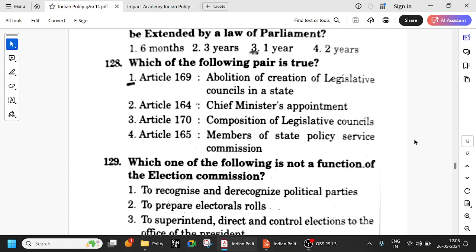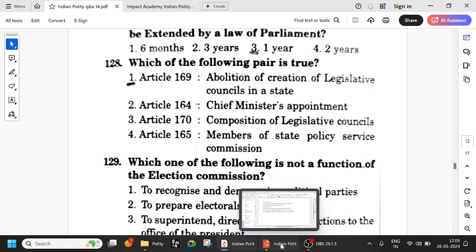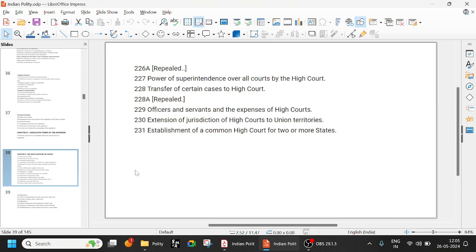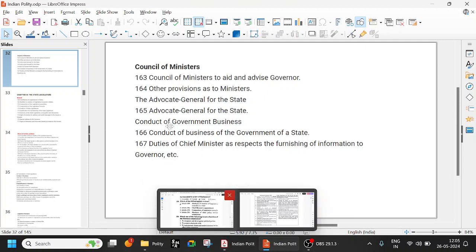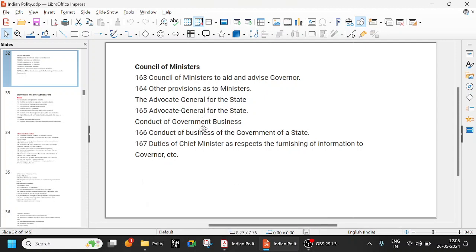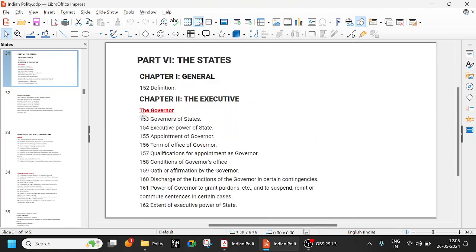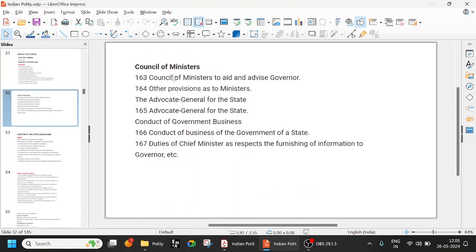So which of the following pair is true? Article 169, abolition and creation of legislative councils. Okay, so let us look at 164, 165, all these things. Starting from 164. So 163 is Council of Ministers to aid and advise the governor. 164 is basically just like how we have seen. So governor is 153, right? Governor is 153, and 163, 164 is Council of Ministers, Chief Minister, all those things, right?